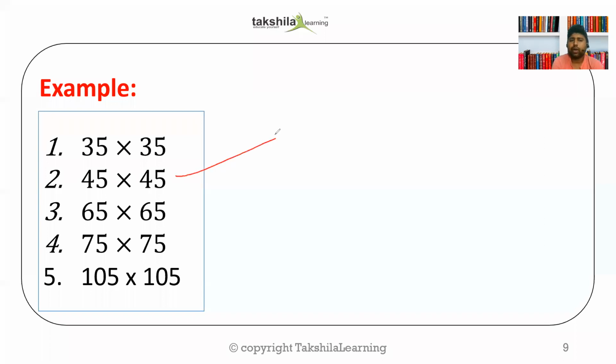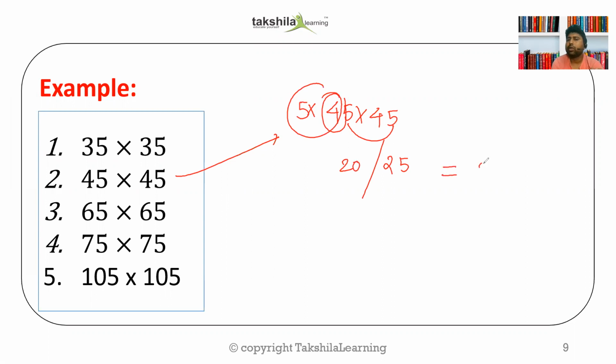Now let us see a few examples, we'll do it. Let us suppose 45 into 45 I want to multiply it, right? So 5 times 5, that is 25. That is the right side of the answer. And 4 and 1 more than 4 next to it. So that is 5 4s are 20. So the answer would be 2025, right? Let us take an example 75. So again 5 times 5, that is 25. 7 and 1 more than 7. So that is 56. So 5625.